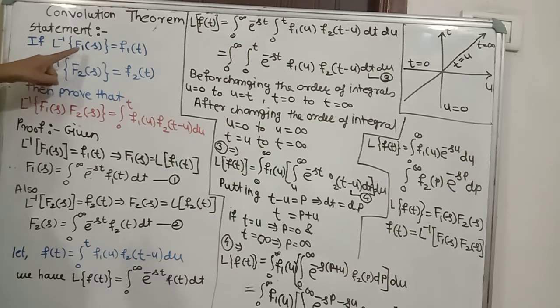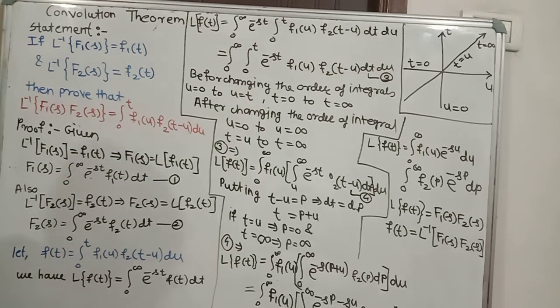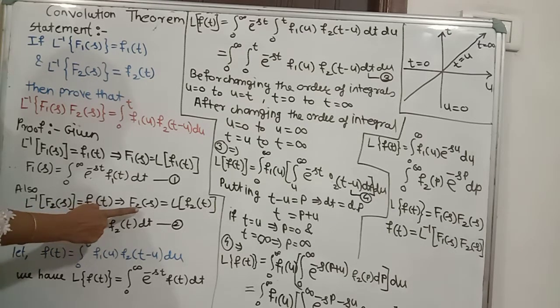The given part is Laplace inverse of f1 of s is equal to f1 of t, and when we transfer this Laplace inverse to the RHS, f1 of s is equal to Laplace of f1 of t. Secondly, we have Laplace inverse of f2 of s is equal to f2 of t, means function of t. Again we transfer this Laplace to the RHS. We write f2 of s is equal to L of f2 of t.